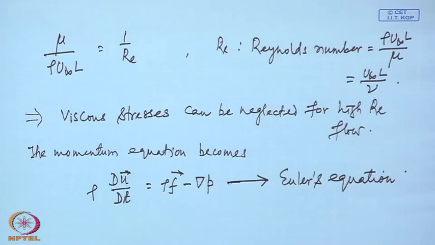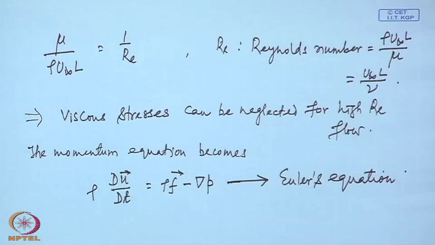And that nonlinear nature is not associated with viscosity. The nonlinear nature is associated with the Eulerian description of the motion, the way we have defined fluid velocity. We have defined fluid velocity at a point, and consequently these nonlinear terms are present in the mathematical equation. So they will be present whether the flow is viscous or inviscid.